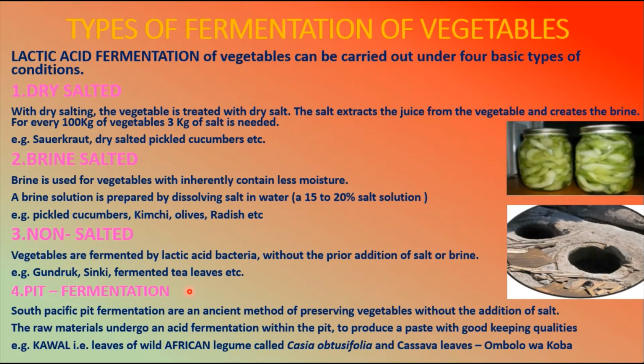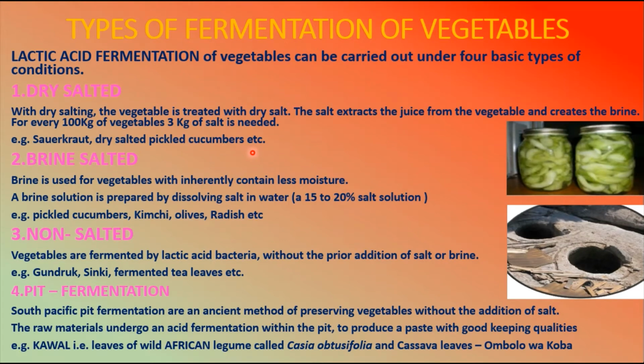Pit means you are going to dig a hole, in which you are going to put your vegetables for the fermentation. So I'll tell you. Coming to the first one, dry salted. Here in the dry salted one, the vegetables are going to have the addition of dry salt. For example, if you are taking 100 kgs of vegetables, 3 kgs of salt is needed to prepare the fermentation of vegetables. So you will take the vegetables and put the salt in it. The best examples of this kind are sauerkraut and dry salted pickled cucumbers, etc.